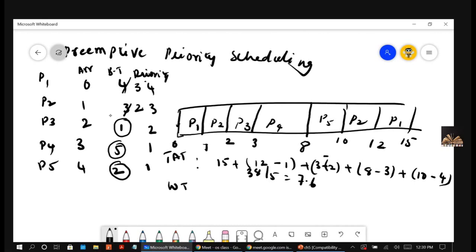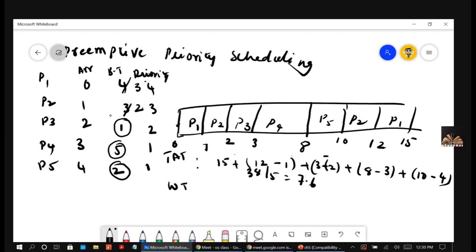After one more burst for P2, at the time of 2, P3 arrived with higher priority than P2. So P3 will be given. It has only 1 burst, so P3 will complete its job by the time of 3. P4 arrived with the highest priority, so P4 will be given. At the time of 4, P5 arrived, but P4 and P5 both have the same priority. P4 will not be taken out. P4 completes its job, then P5 will be given. P5 completes its job.